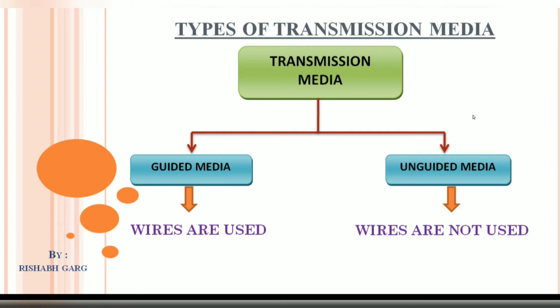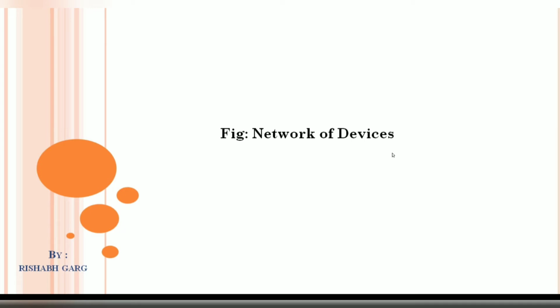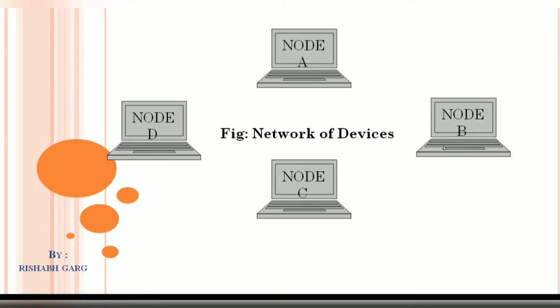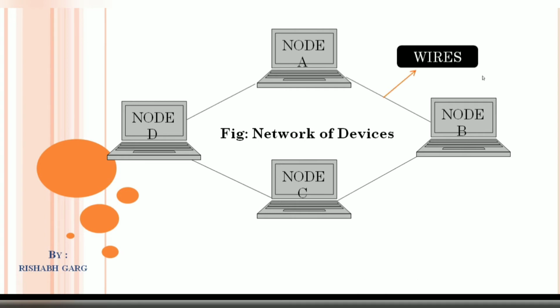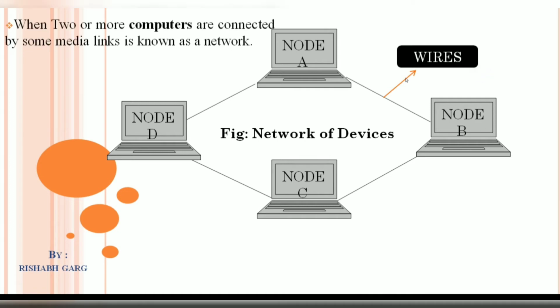So let's understand the figure of network of devices. Suppose we have four computers and all are connected with the help of a medium, that is wires. In network definition, we have learned when two or more computers are connected by some media links is known as a network. But in this figure, four computers are connected and we are using a term node instead of a computer, as we have mentioned in all the computers. That is node A, node B, node C and node D.